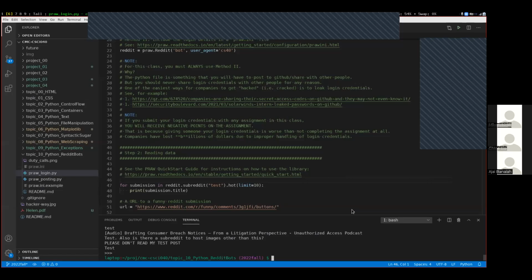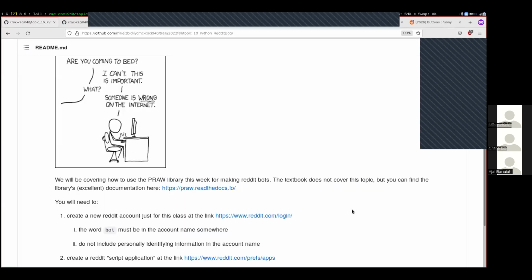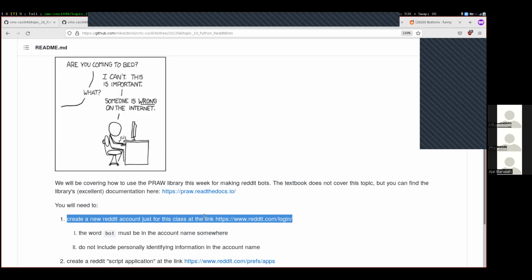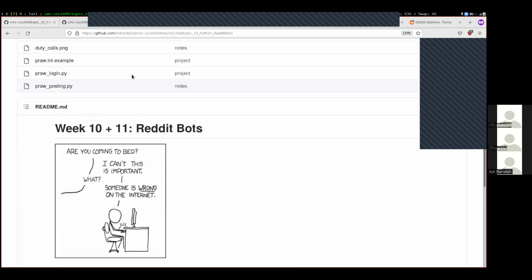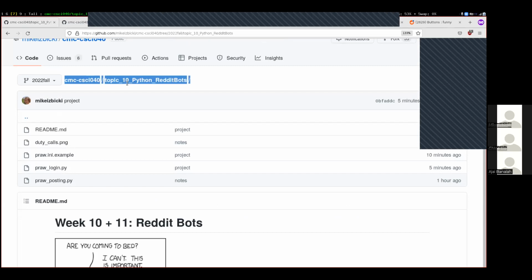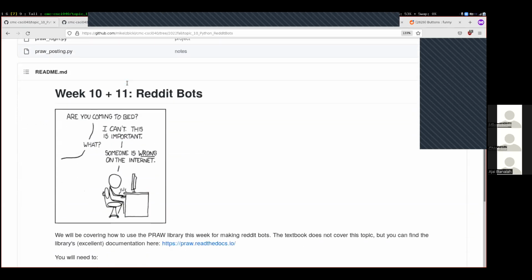And I'll share my screen. Okay, again, I've been saying this a lot, but we're going to be working with Reddit today in class and in the next couple of weeks. And in order to follow along with what we're doing in class, you're going to need a Reddit account. Right now, I have the week 10, topic 10 folder open in our GitHub repository.